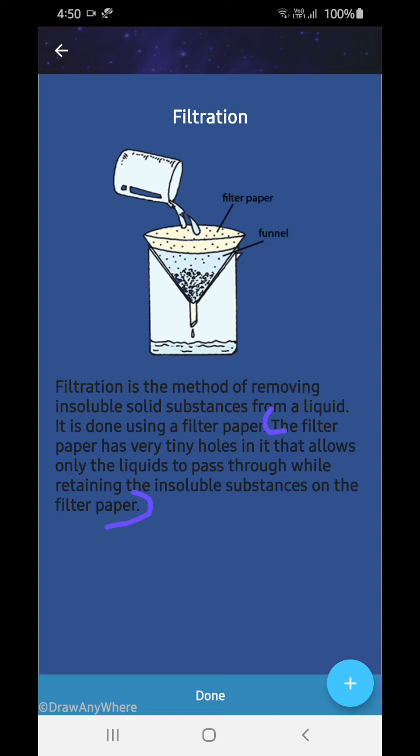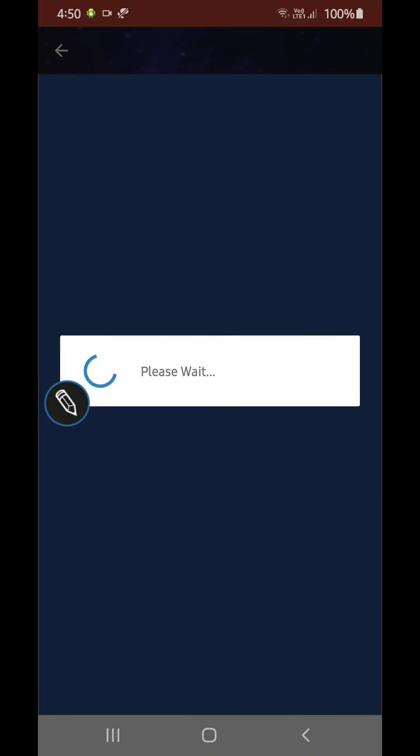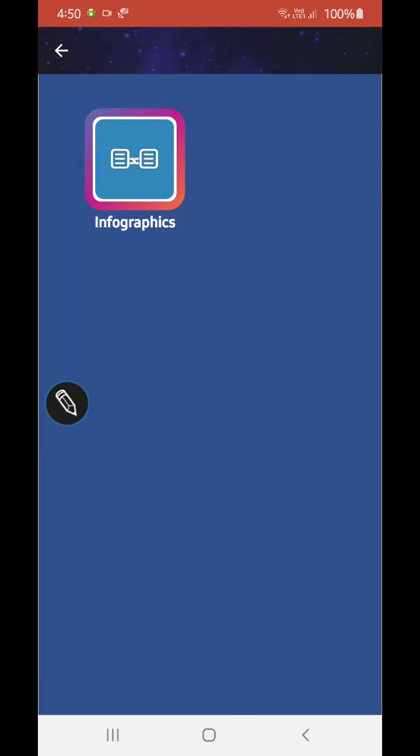So if I put chalk water over here, the chalk will be left here and it is known as the residue, and the filtrate will be collected in the glass or conical flask. And here you have the funnel through which the filter paper is held. Sedimentation and decantation are not shown at all, so you can see them in your book for examples.